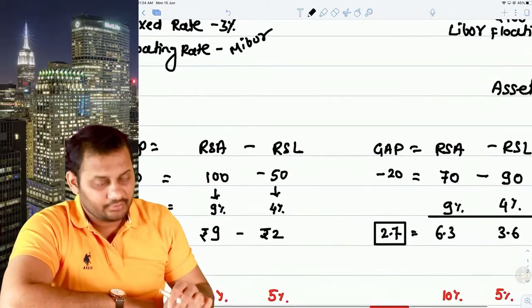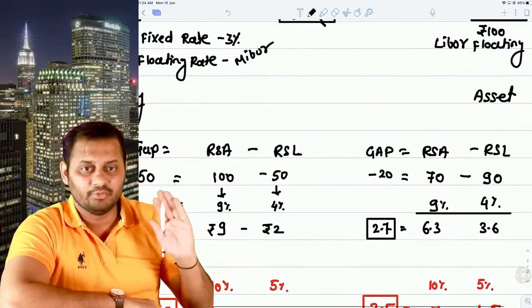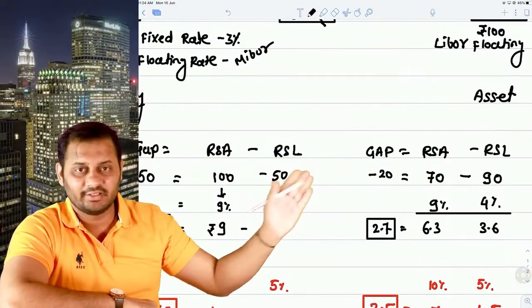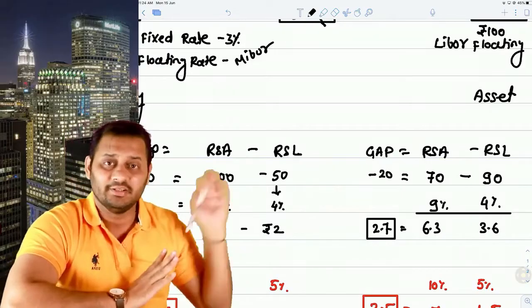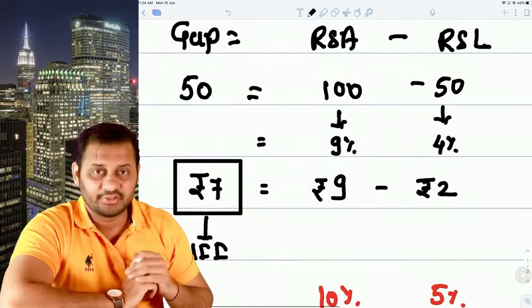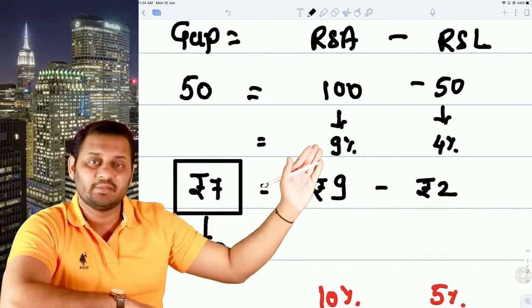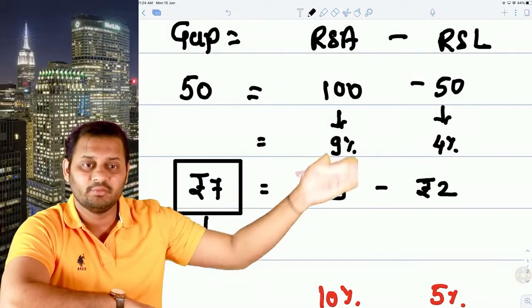Okay, now let's take an example. I have explained the positive gap and the negative gap, both the positive gap exposure and the negative gap exposure. Let's assume that the interest rate increases by 1% in all the cases. So let's first take this situation. If the interest rate increases by 1%, 9% will become 10% and 4% will become 5%.